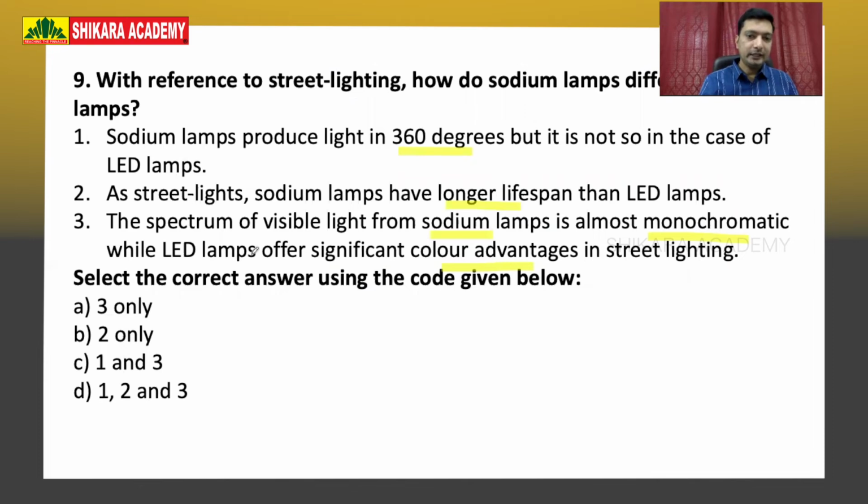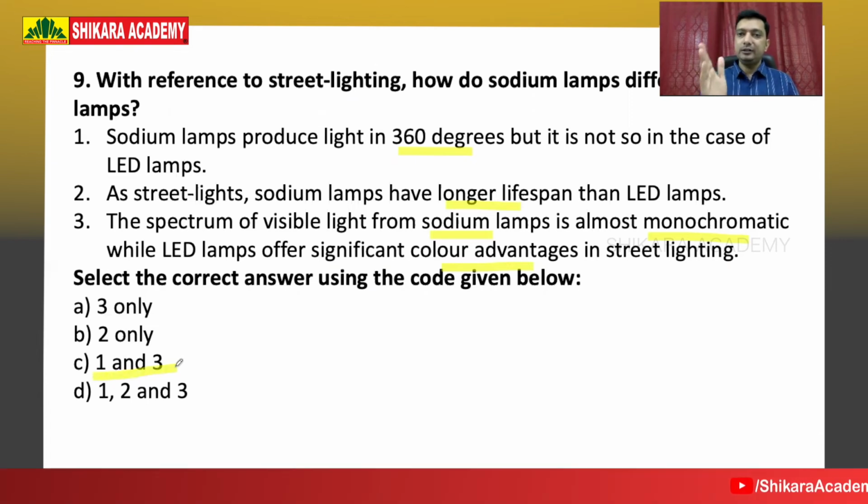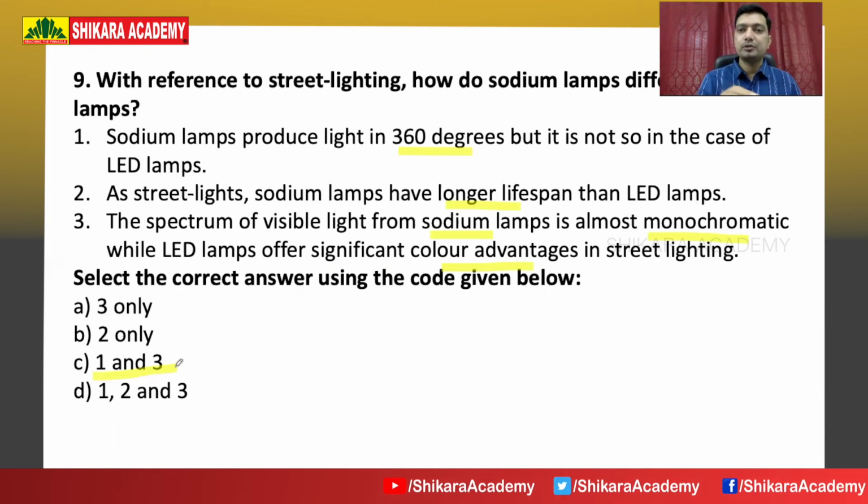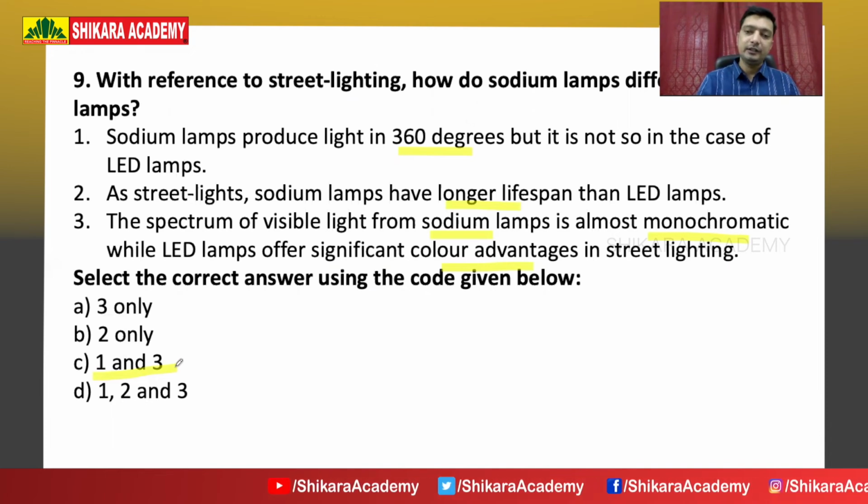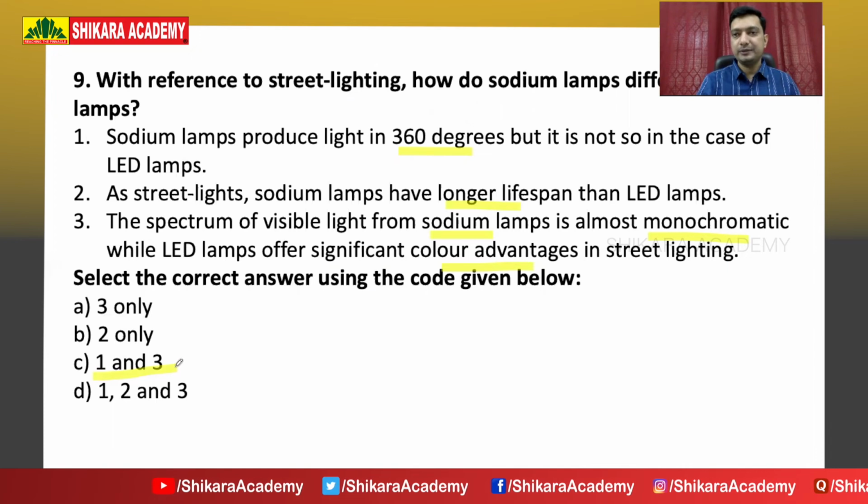So both 1 and 3 are correct, and always make sure that you are understanding the question. Sometimes they ask for a wrong statement. Here they're asking for the correct answer using the code. So what are the right statements they're asking? 1 and 3 are right statements, so option C is the right answer. Got it? These types of things tell us what to learn when we come across things, like LEDs: what should you compare them with, what type of information is needed. They are guiding us towards that. Clearly, this is important. Follow this approach whenever you are learning about new things or things being shown in the newspapers.